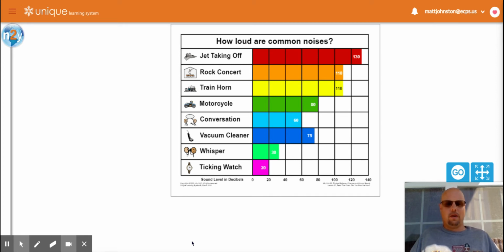So when we look at this bar graph that we see on the screen, we look at jets taking off, rock concerts, train horns, motorcycles, conversation, vacuum cleaner, whisper, and ticking watch. And we can see how they are all graphed very similar to what we've seen in the past. The only difference is we see this going from side to side, whereas we typically see them going up and down.